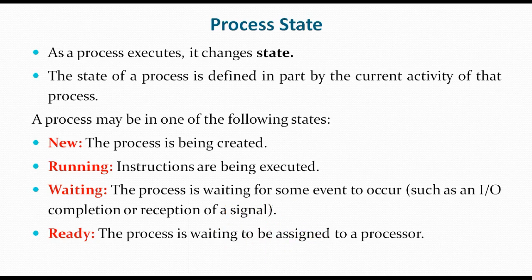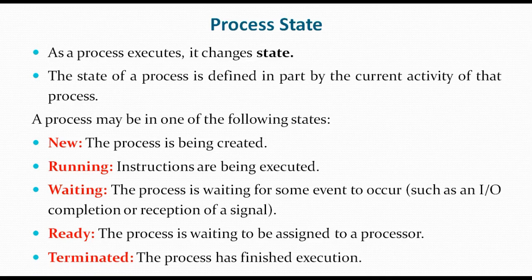After completion of IO operations, it enters from waiting state into ready state, waiting for the CPU. And the final one is terminated. The process has finished all its execution, then it terminates.